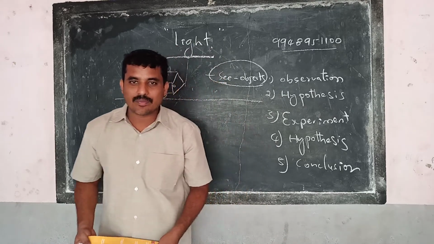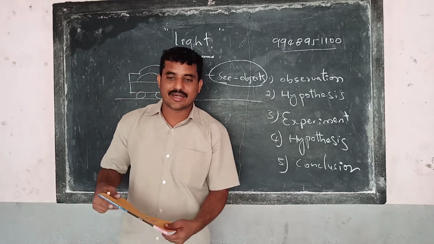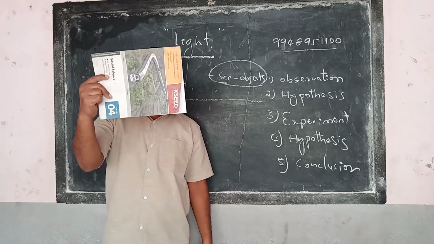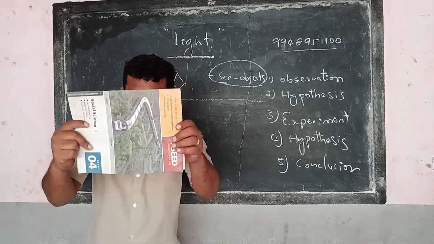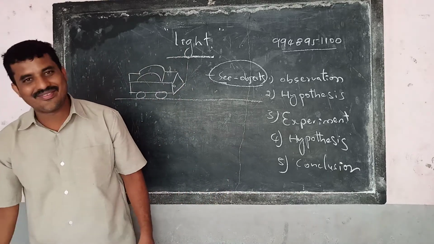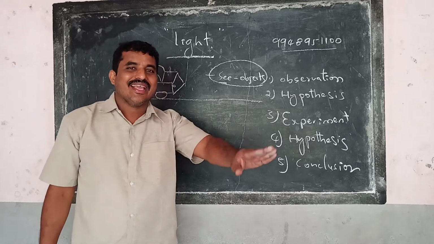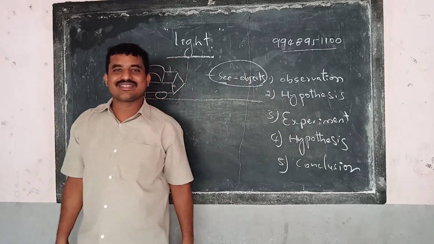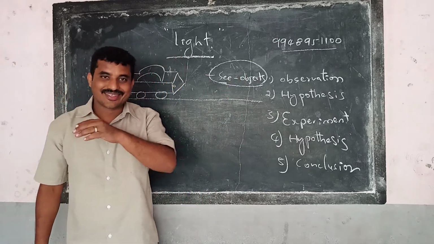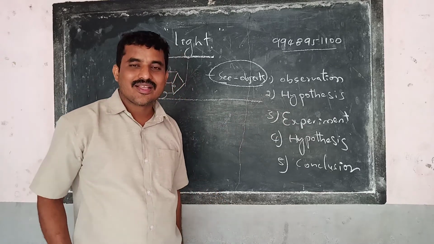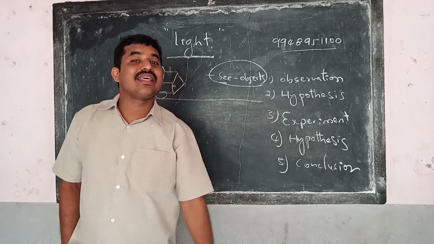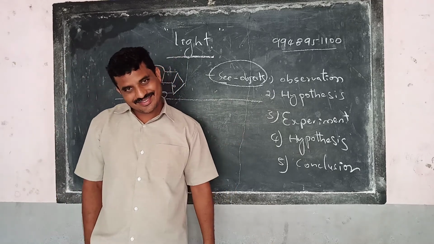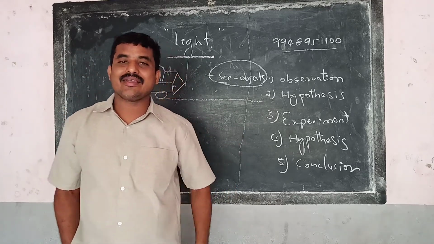Can you see the object? Though the light is there, if you keep something in the middle, can you see the object? No. Now tell me, is light needed to see the object? Totally confused? Yes, we need the light to see the object. But what should happen there?